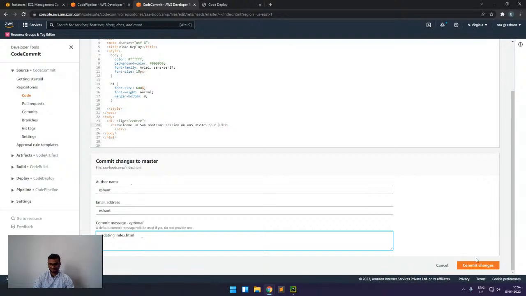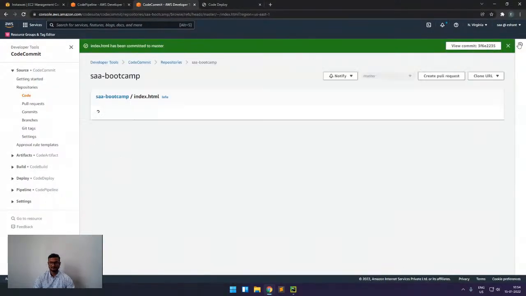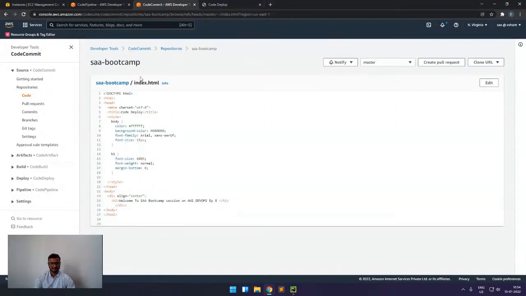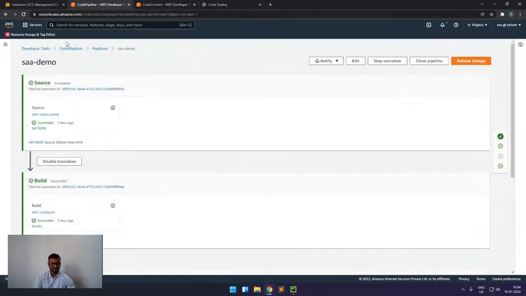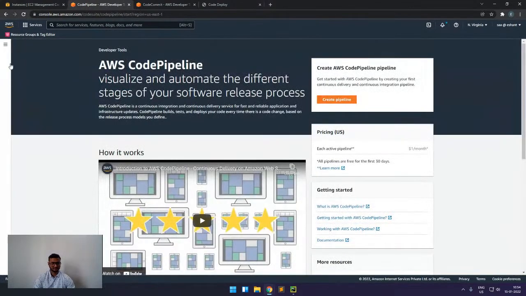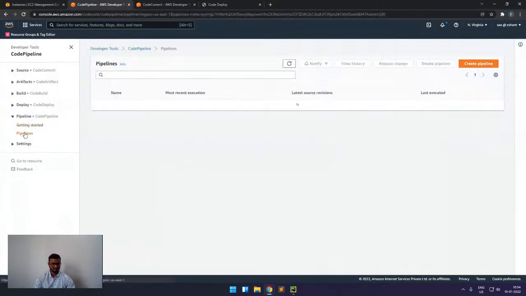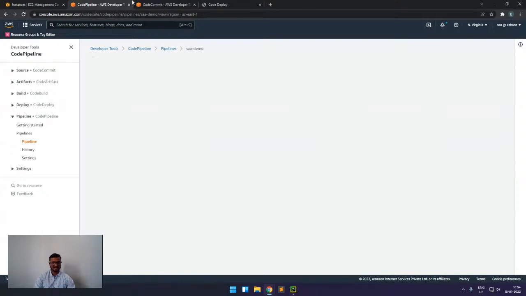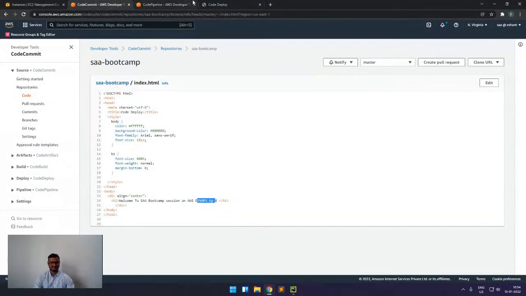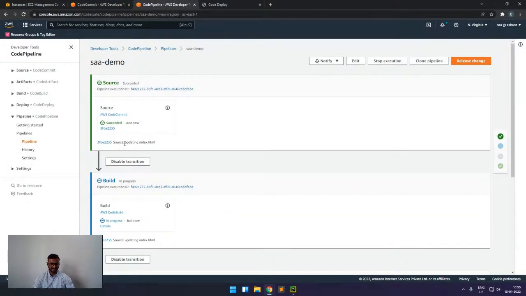So now we will commit the changes, and once we commit the changes, it will trigger my code pipeline. So we will come here and see that my code pipeline is now in progress. Here you can see I simply made a change in my code base and it triggered a pipeline, and we can see the comment that we added.